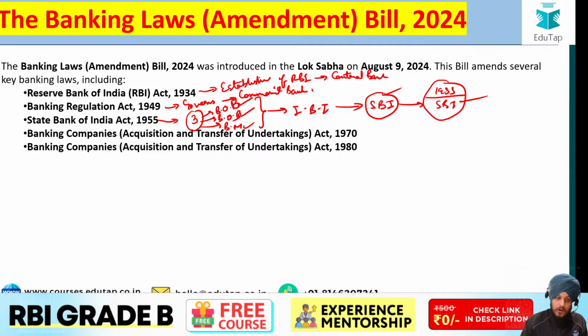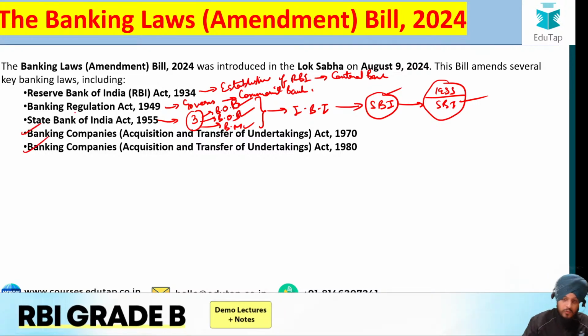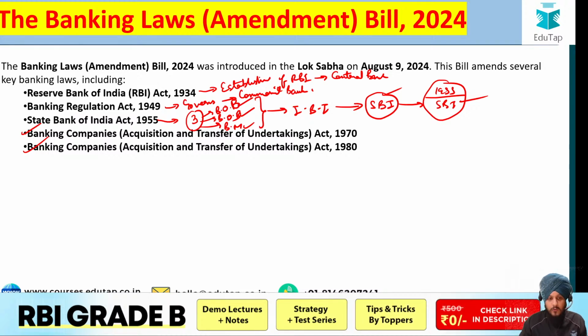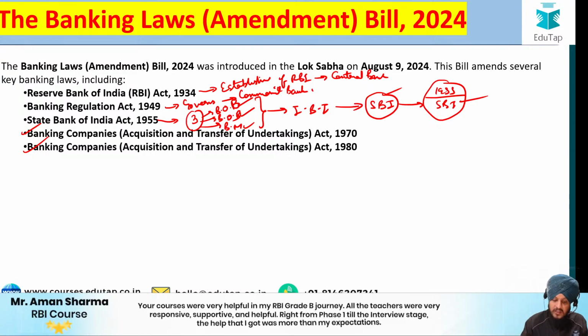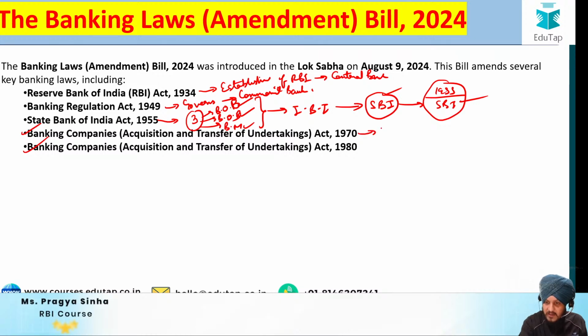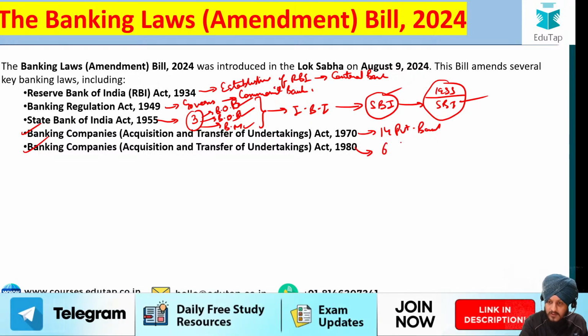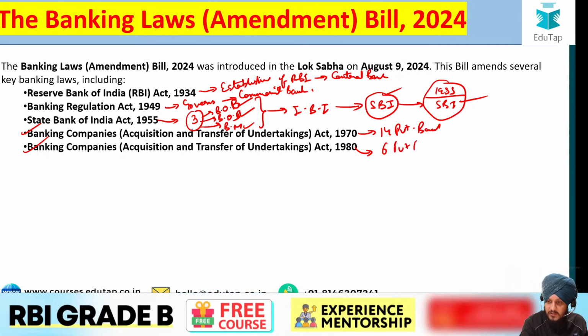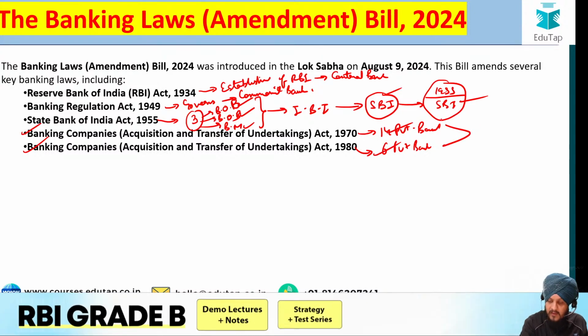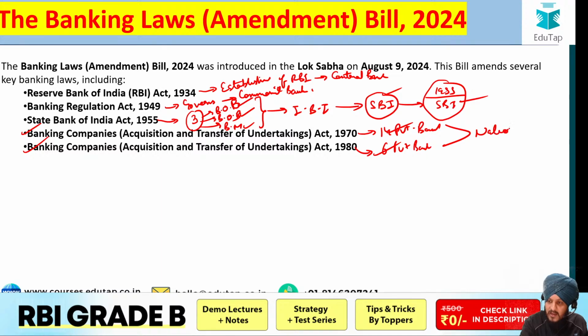Fine. Now let us talk about the next 2 points. Basically, these are the next two acts that have been amended as a part of it. The Banking Companies Act 1970 and the Banking Companies Act 1980. Under the 1970 Act, 14 private banks were nationalized in our country, whereas under the 1980 Act, six additional banks were also nationalized. So earlier they were private, both of them. 14 in the first phase, and then the 6 banks, they were nationalized.